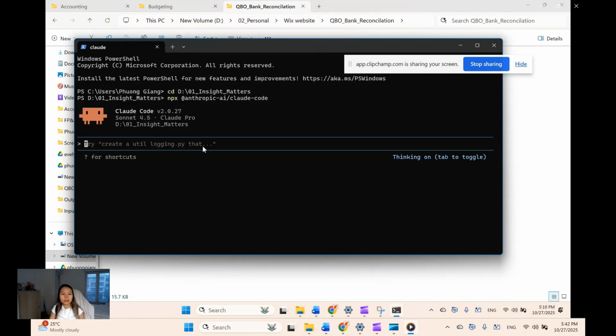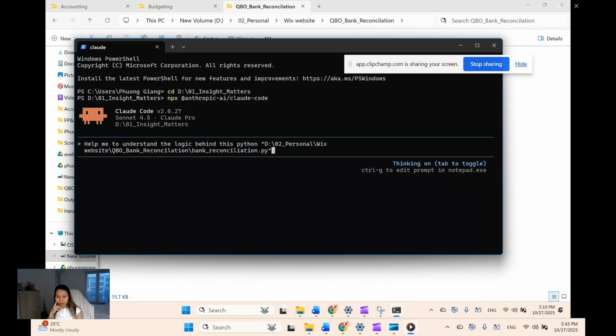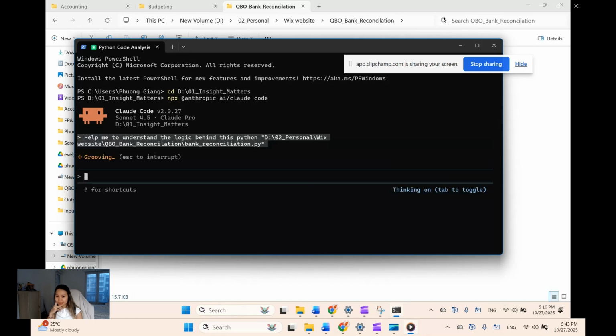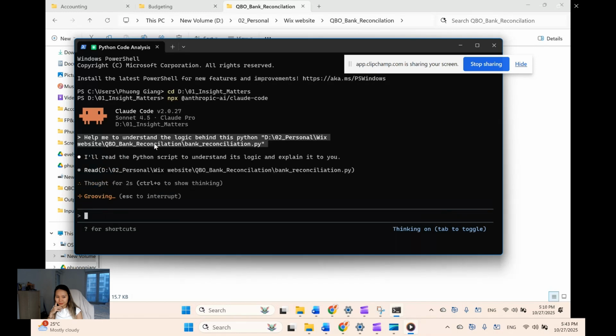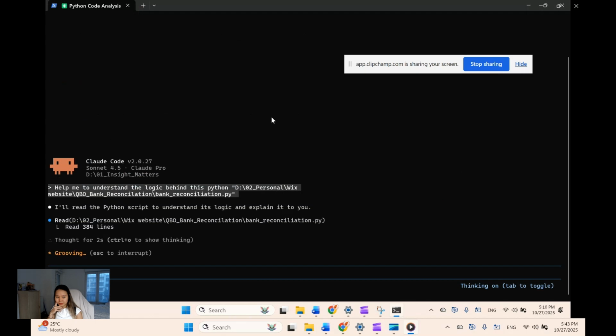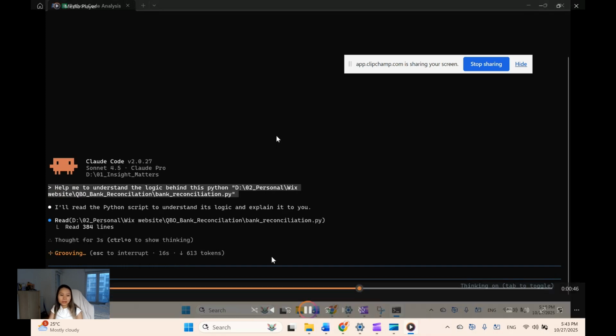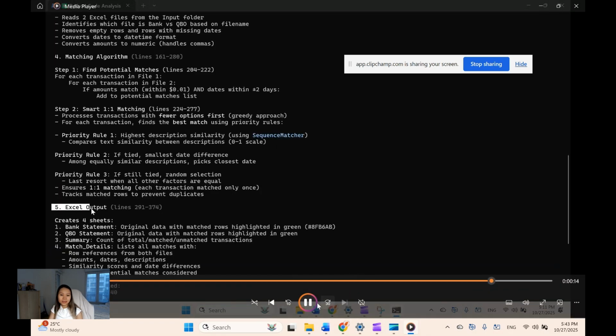But anyway, I wrote this: can you help me understand the logic behind that Python so that I know where to fix it? Then you read. Okay,